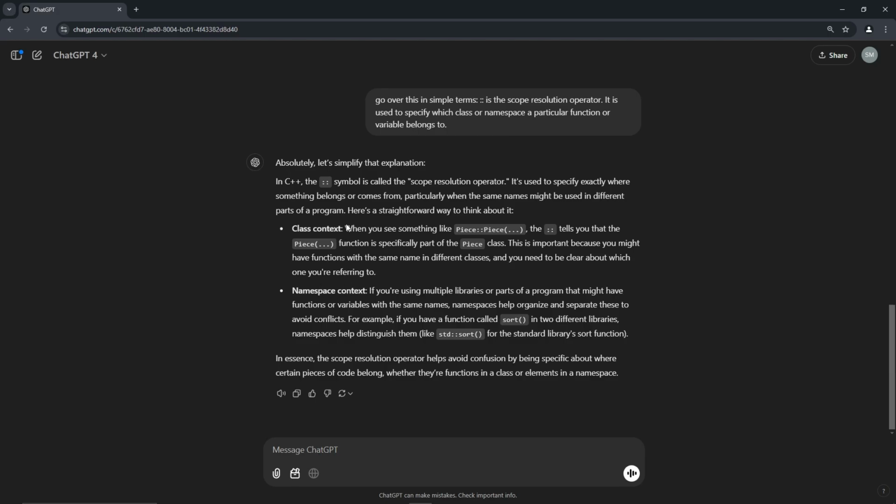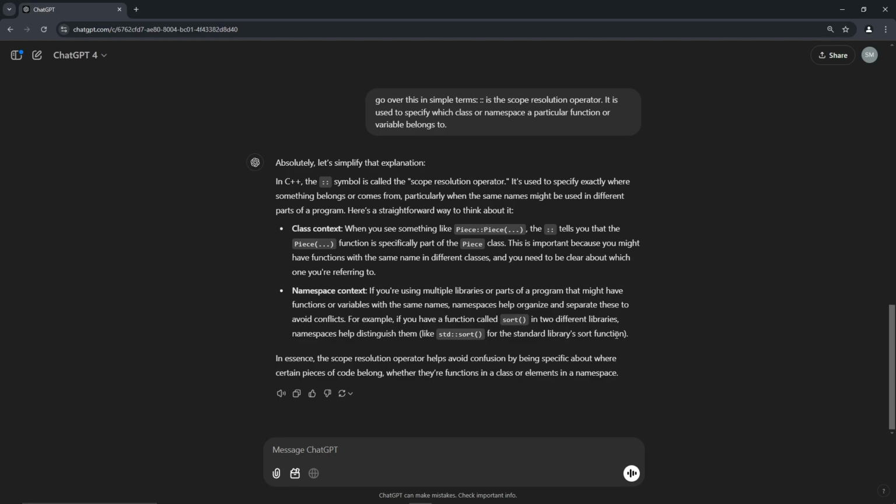Okay. So does that mean it's adding it specifically to the class? I don't know. Anyway, namespace context. If we're using multiple libraries or parts of a program that might have functions or variables with the same names, namespaces help organize and separate these to avoid conflict. For example, if we have a function called sort in two different libraries, namespaces help distinguish them, like standard sort for the standard library sort.